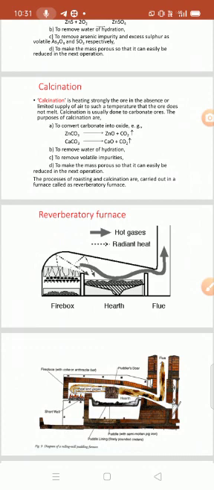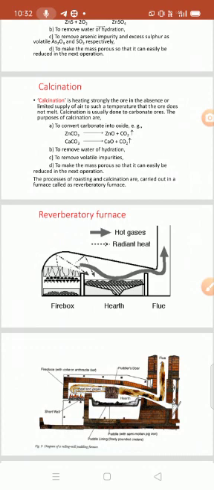The first purpose of calcination is to convert carbonate and hydroxide ore into its oxide form. Carbonate means the CO3 group, which is converted into the oxide form, that means it contains oxygen.